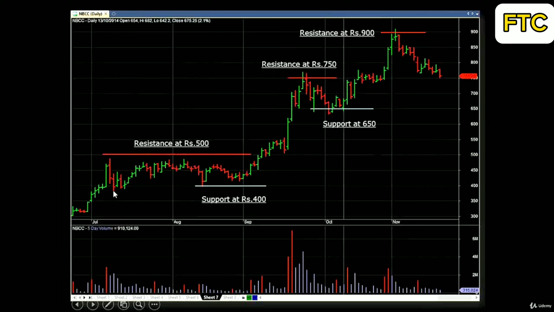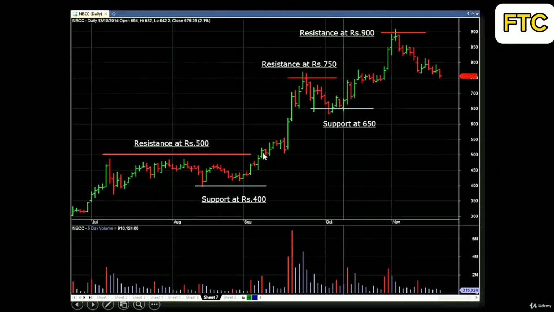It fell down, found support at the level of 400, and started rising higher. Over a period of a month, it drifted sideways and then fell down, but found support at 400, reacted, went up, started drifting again, and then started surging slowly towards the upside.